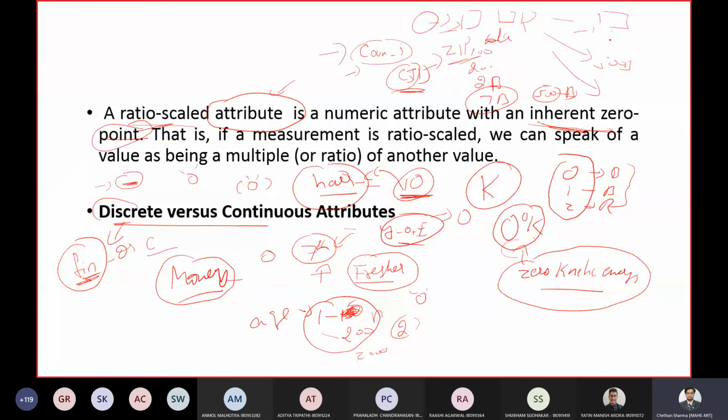If I ask you to count every zip code in the entire of India, from Jammu Kashmir till Kanyakumari, it might be lakhs, or even crores, because every location will have one zip code.